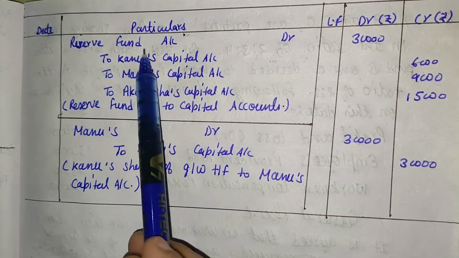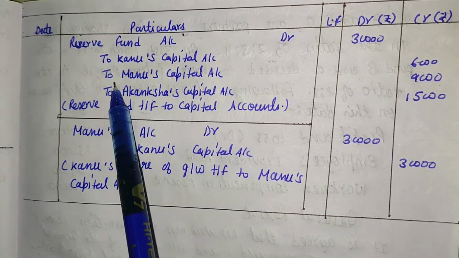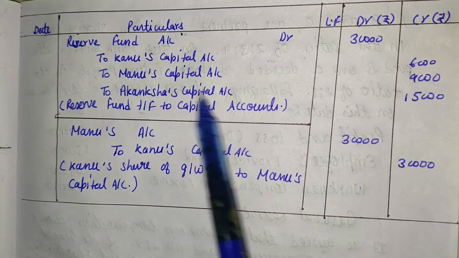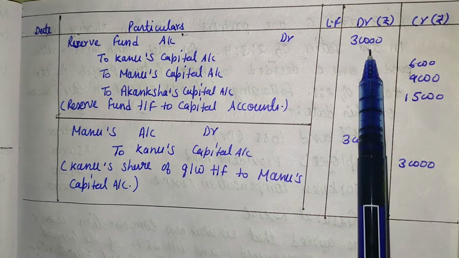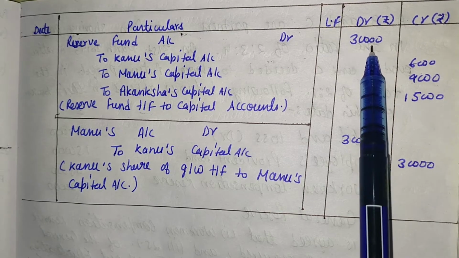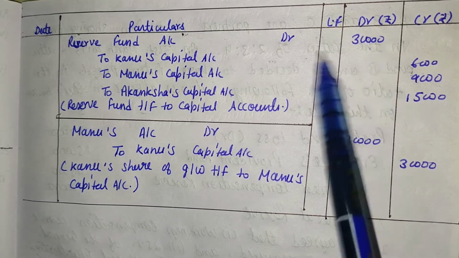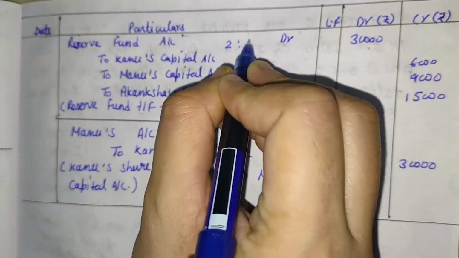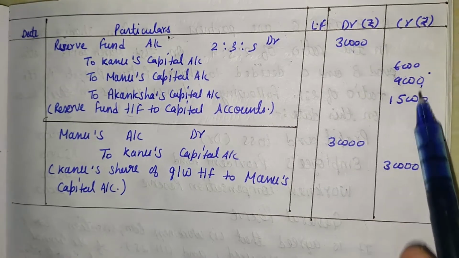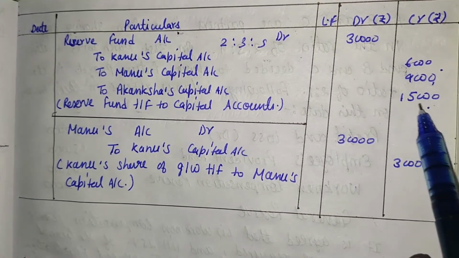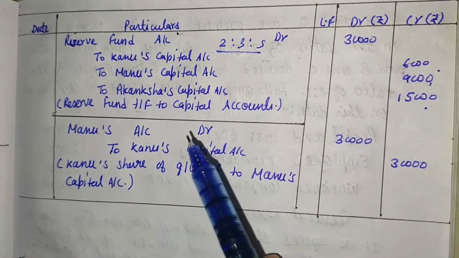So reserve fund account debit to Kanu's capital account, to Manu's capital account and to Akansha's capital account. The reserve fund given in the question is 30,000, and that 30,000 is divided in the old ratio, given in the question as 2:3:5. Here the values are 6,000, 9,000 and 15,000, distributed in the ratio 2:3:5.